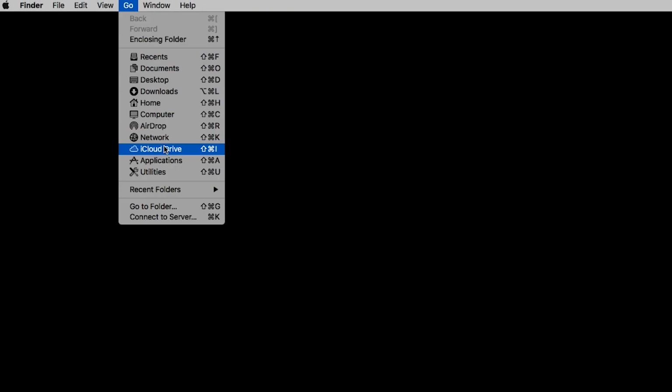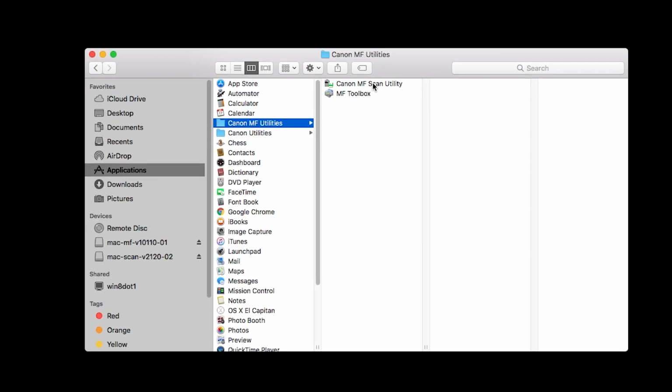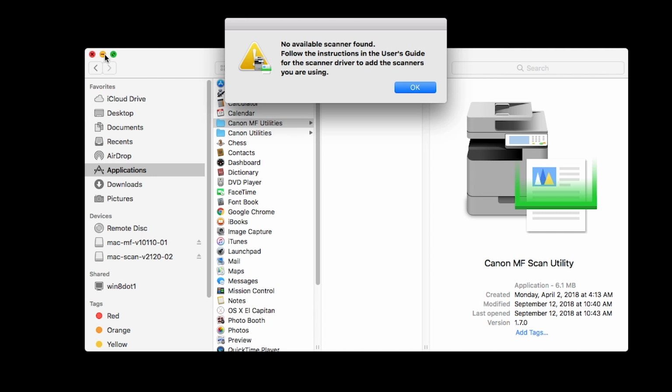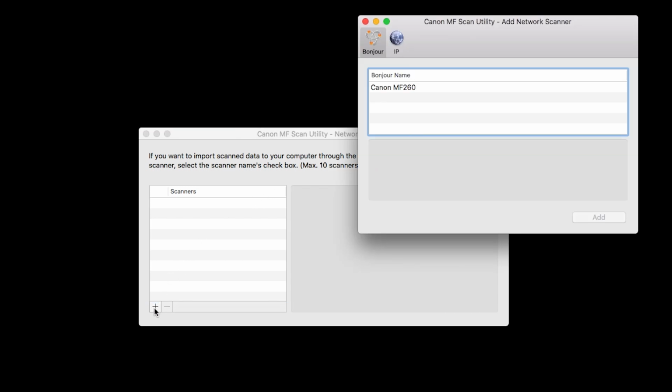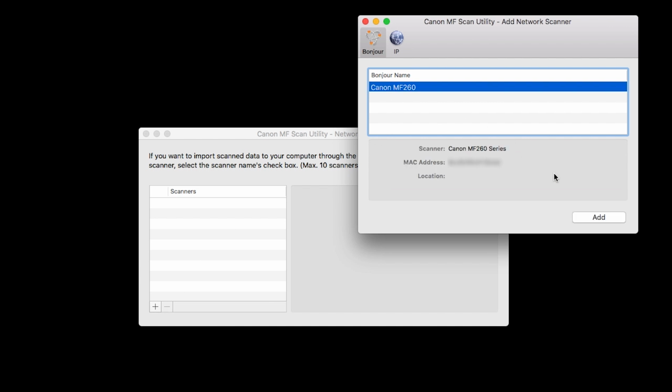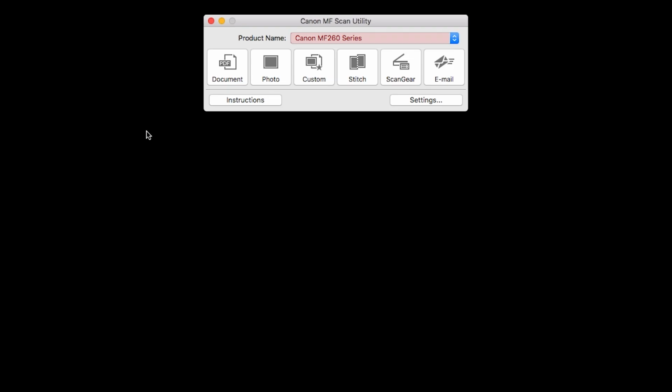On your Mac, go to Applications, Canon MF Utilities, and open the Canon MF Scan utility. Press OK. When this screen appears, click the plus sign. Highlight your scanner from the list and click Add. If your scanner appears in the Product Name drop-down menu, your scanner has been connected.